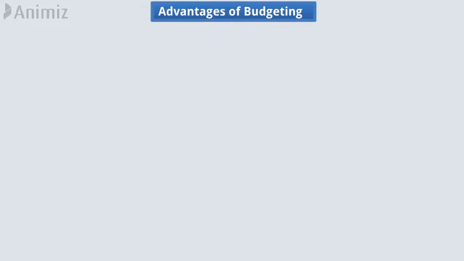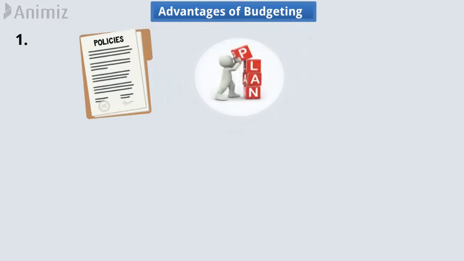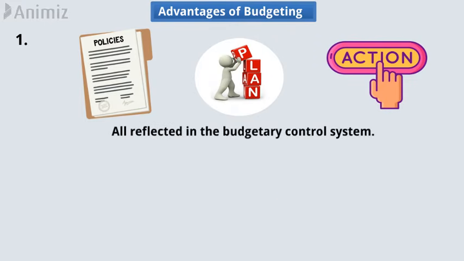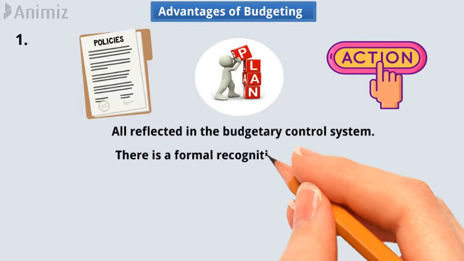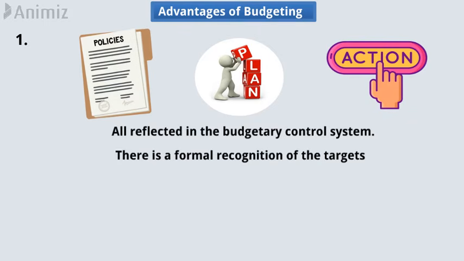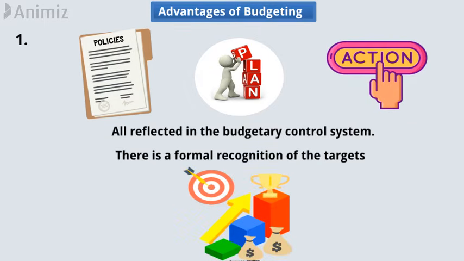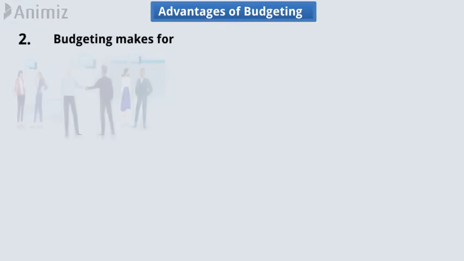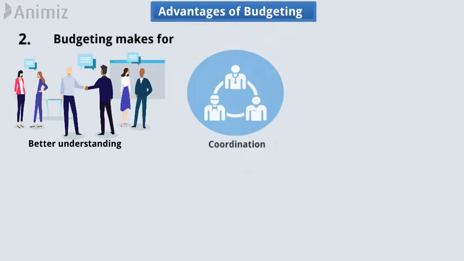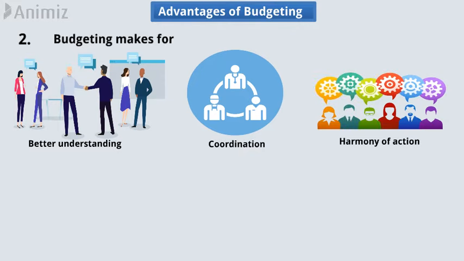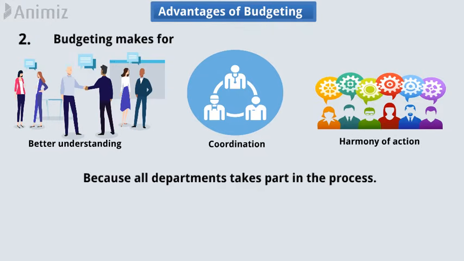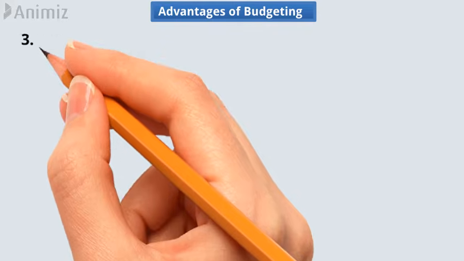Advantages of budgeting. Number 1. Policy, plans, and actions are all reflected in the budgetary control system. There is a formal recognition of the targets, which the business hopes to achieve. Number 2. Budgeting makes for better understanding, coordination, and harmony of action in a business enterprise, because all departments take part in the process. Number 3.